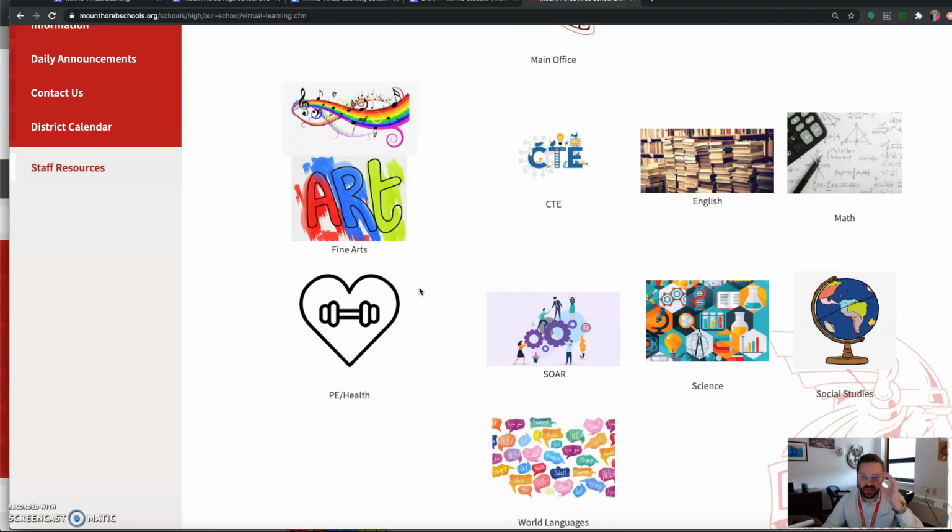You can also do your Google Classroom, where once you open it up, you can actually see all the courses you're in, which is totally fine. This will also help parents too.